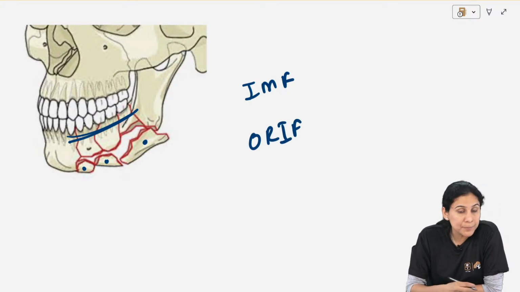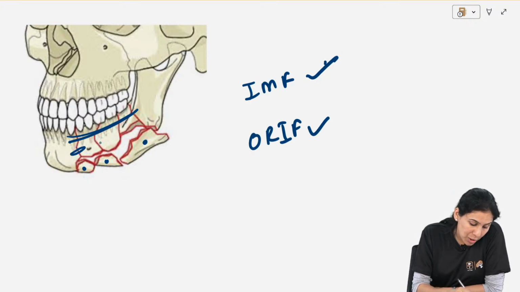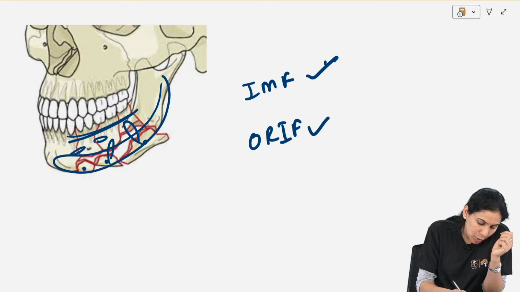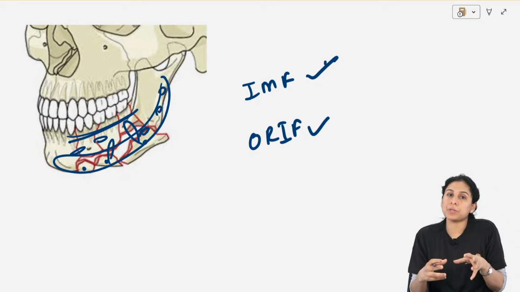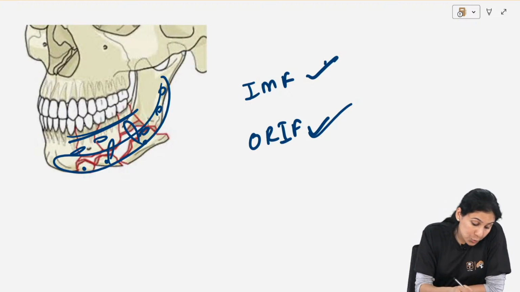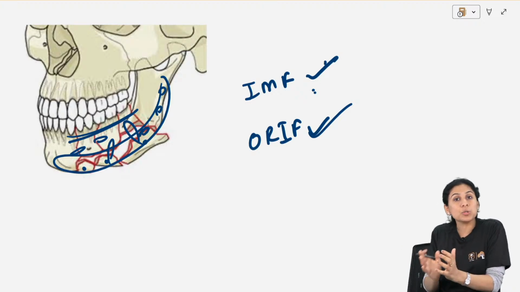IMF is also correct. ORF is also correct. ORF means you will put small plates and bring these fractures together. Then you will put a big recon plate and bring everything together. That is also correct treatment. Absolutely correct. Or you can just leave it like that with an IMF because they are all held together by